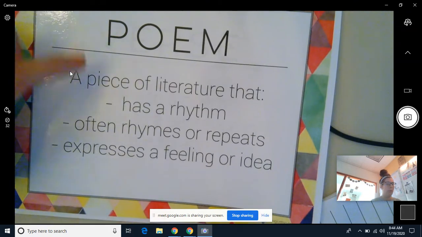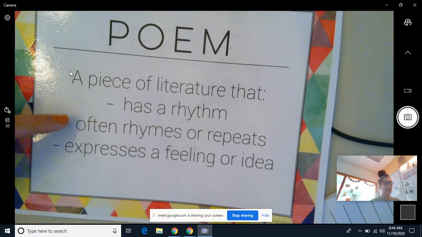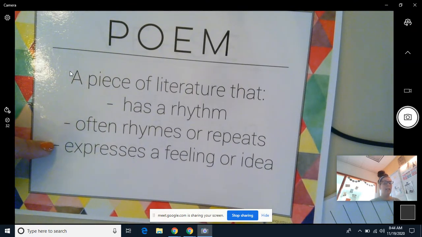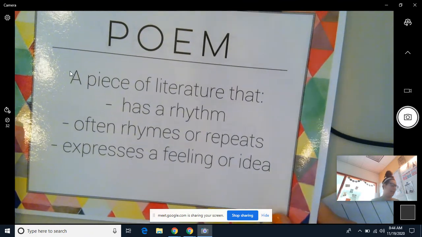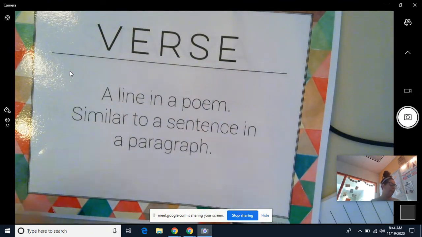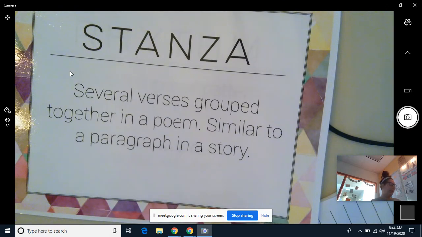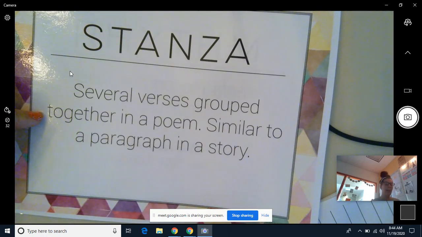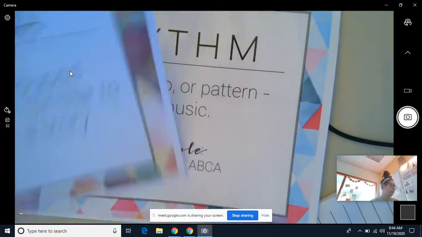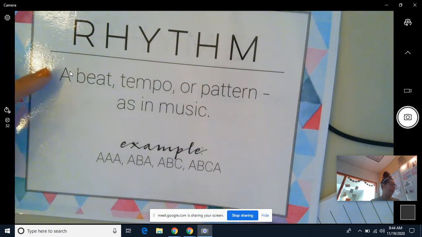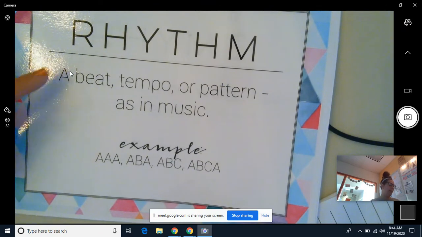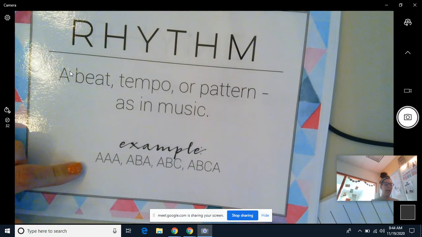So a poem, a piece of literature that has a rhythm, often rhymes or repeats, expresses a feeling or idea. We have a verse, that's a line in a poem, similar to a sentence in a paragraph. We have a stanza, that's several verses grouped together in a poem, similar to a paragraph in a story. Rhythm, beat, tempo, or pattern as in music. So we have the example AAA, ABA, ABC, ABCA.